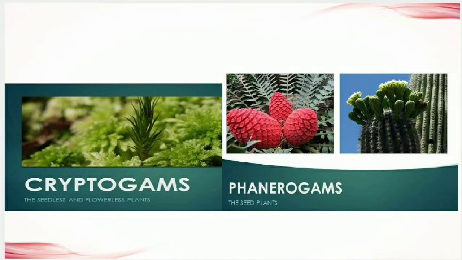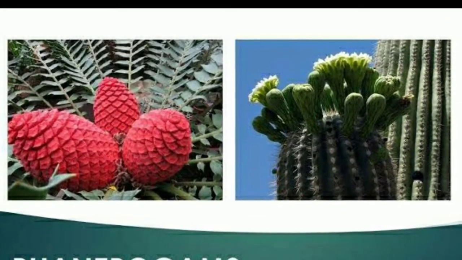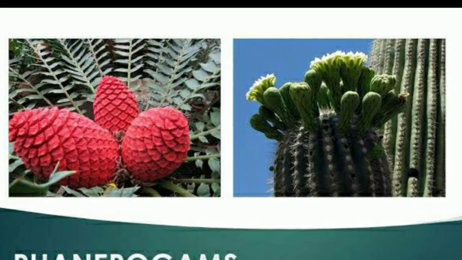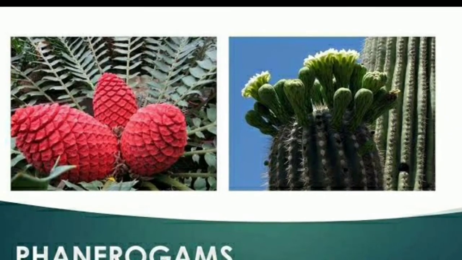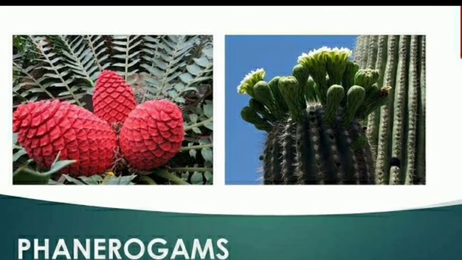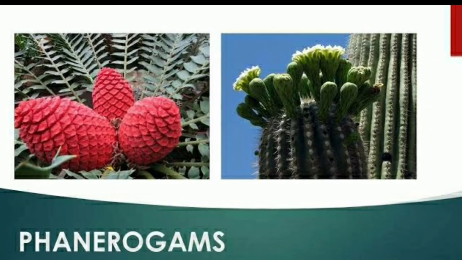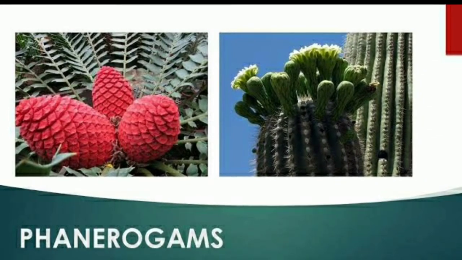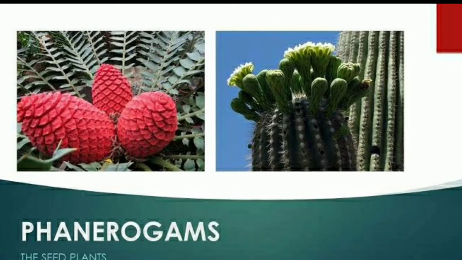So let's begin with phanerogam. Plants which have special structures for reproduction and produce seeds are called phanerogams. Okay, phanerogams are the plants that have special structures for reproduction and they generate seeds.